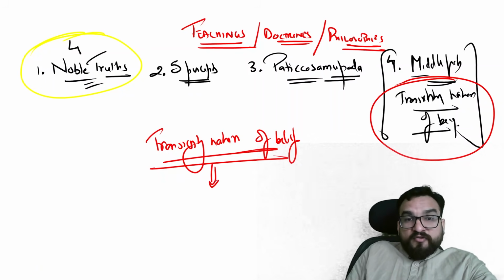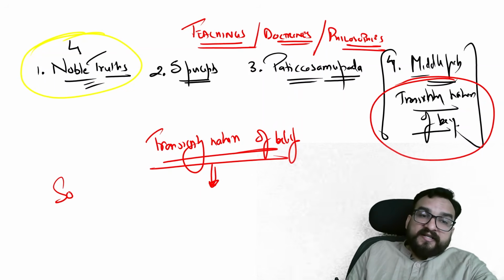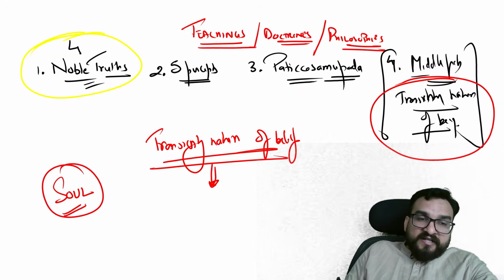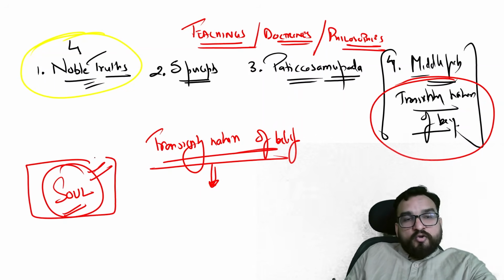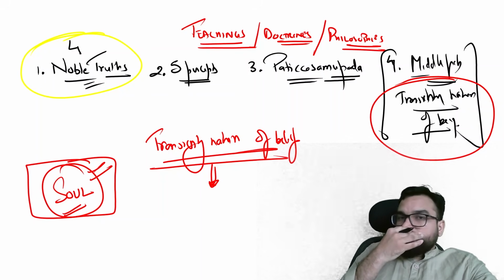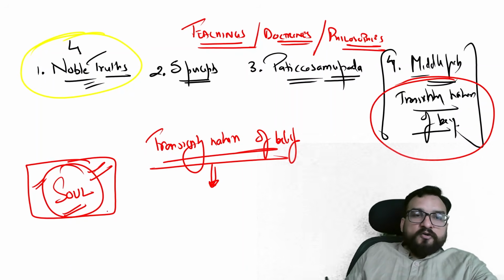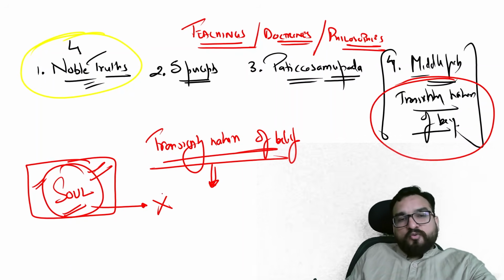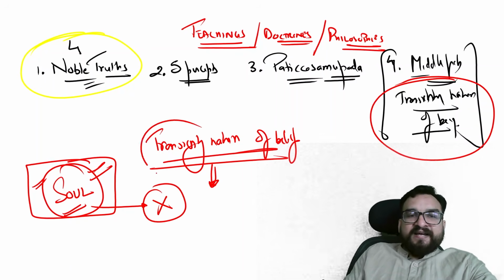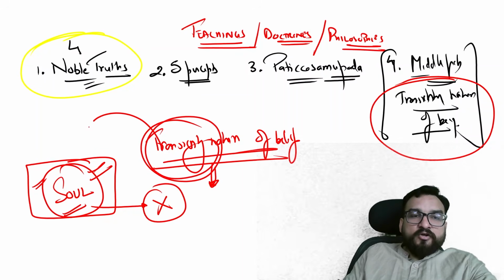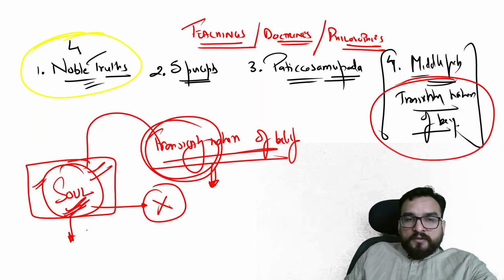So if their whole philosophy is revolving around the idea that nothing is permanent, then will they believe in the soul, which was very much prevalent in that time period, in the Vedic Brahmanical religion as well? Soul is one of the important things. Will they be believing in soul? No. Because Buddha is saying everything is transient, they cannot accept a permanent entity, that is soul.